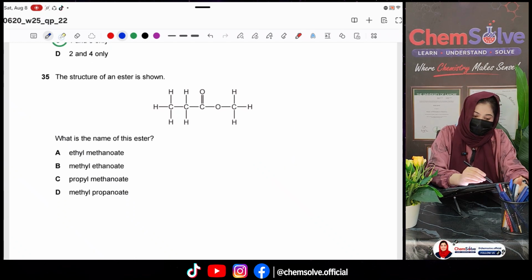Question number 35. The structure of an ester is shown. You know, an ester has this functional group.